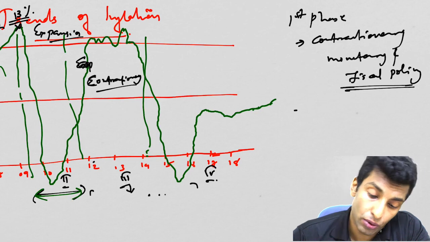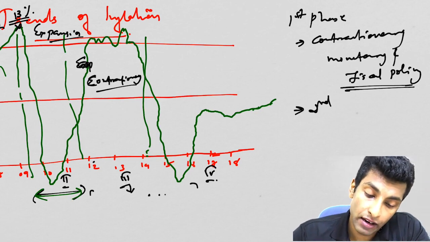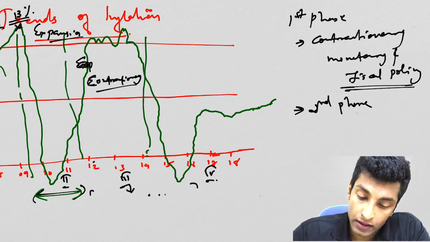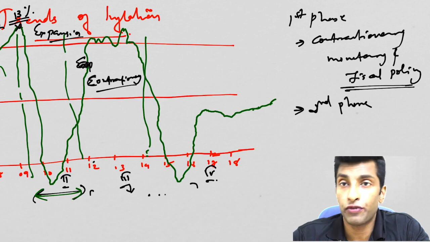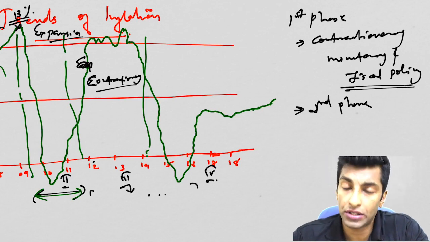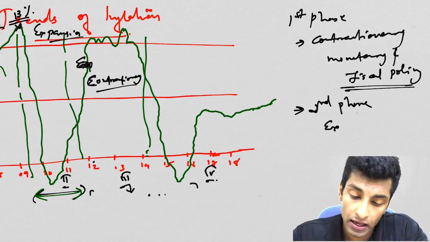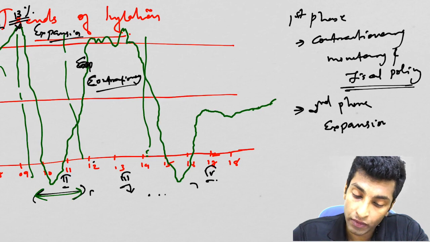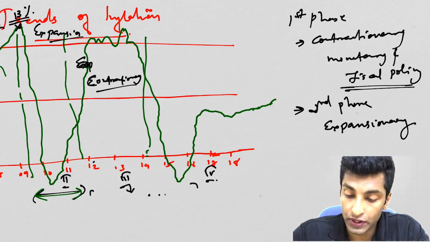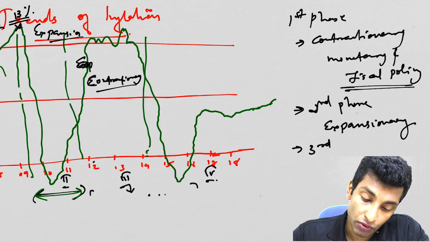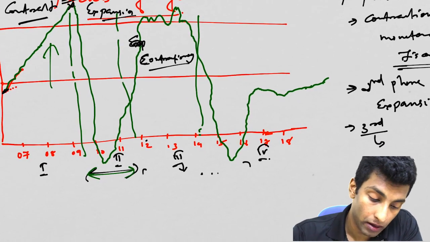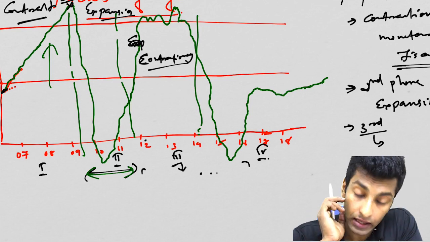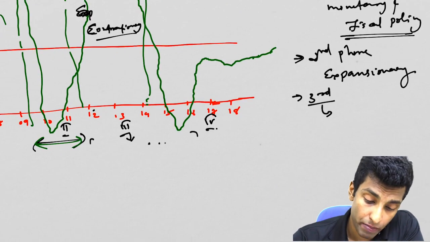Okay, so the second phase, now inflation has come down drastically, so now you need to promote growth, so you will go for fiscal stimulus and reduce interest rates and all for promoting investments. So expansionary monetary policy and fiscal policy. I'm not writing it completely. So what about the third phase? So in the third phase, you will see here inflation is high, so controlling inflation is the most important priority.